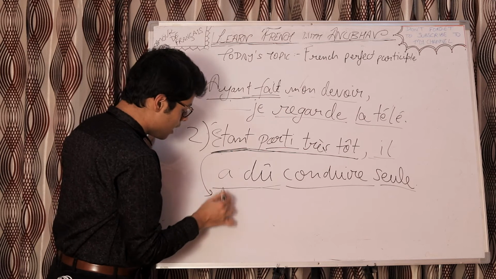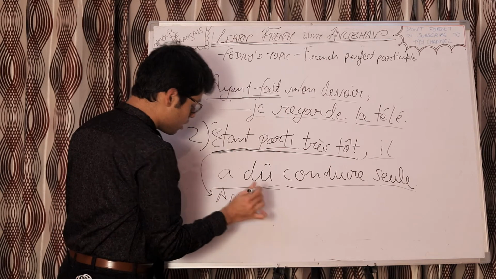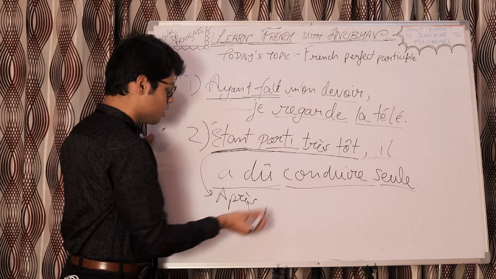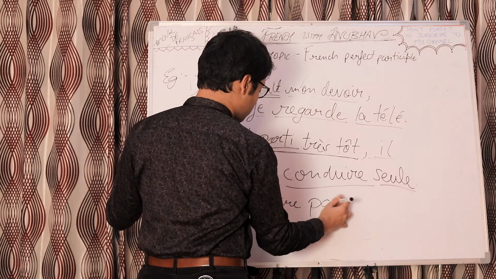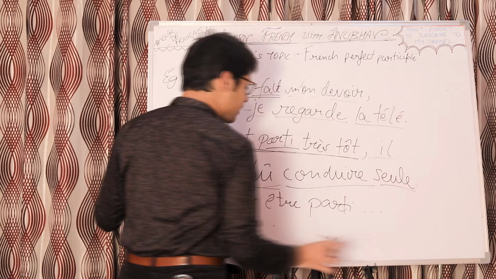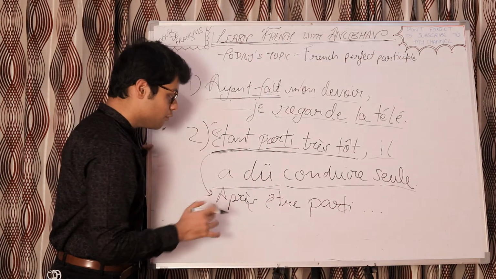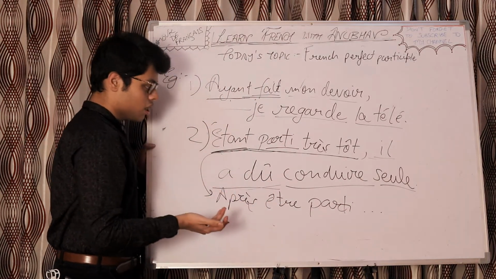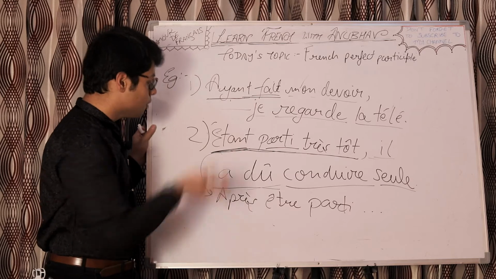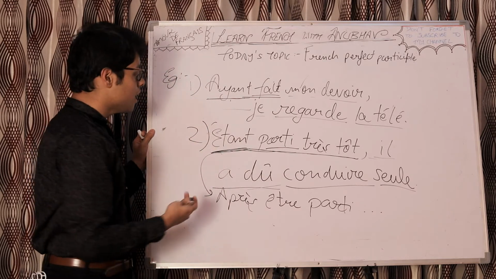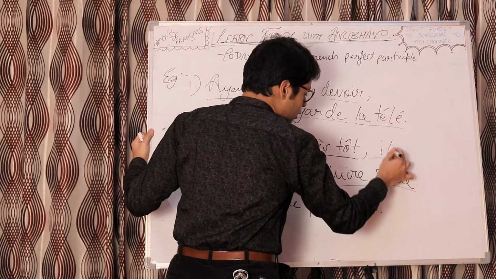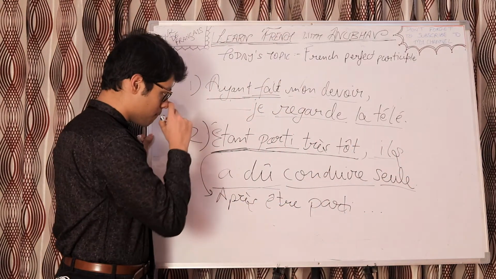So it will be après être parti, and then the rest of the sentence. The meaning will be the same. Now let's change the subject. Let's make il plural here.